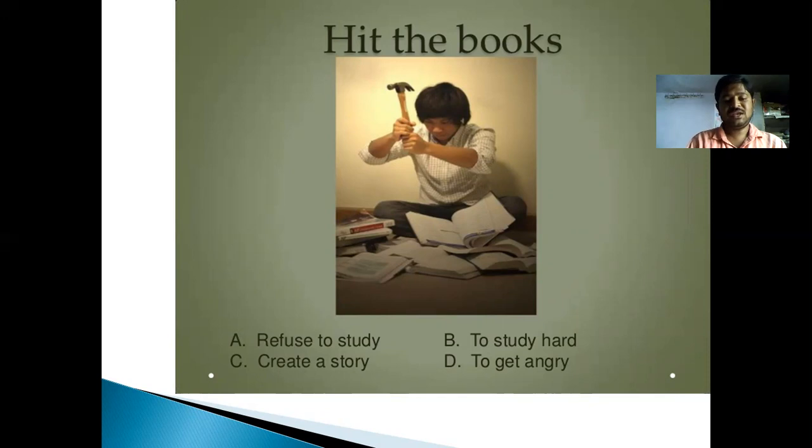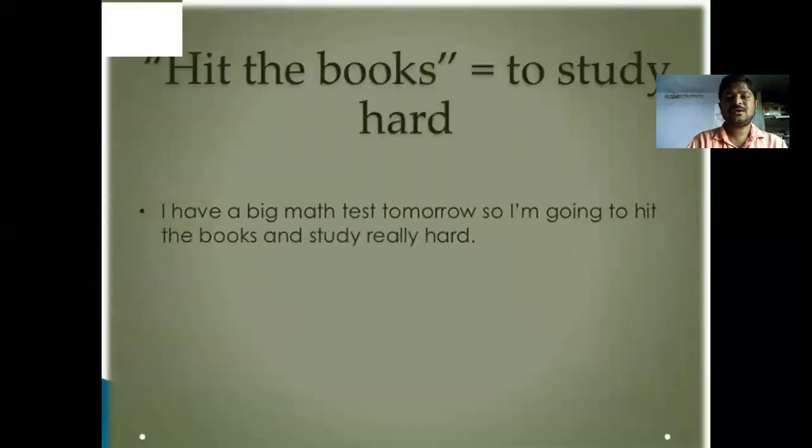Another meaning is also there, to get angry. Hit the books means normally we have books in our hand, so we can pull them out when we are angry. So we can say that it means to get angry. Then we can go through with study hard. I have a big math test tomorrow, so I am going to hit the books and study really hard. So we have taken an example about really studying very hard, and don't take the meaning in a negative way.